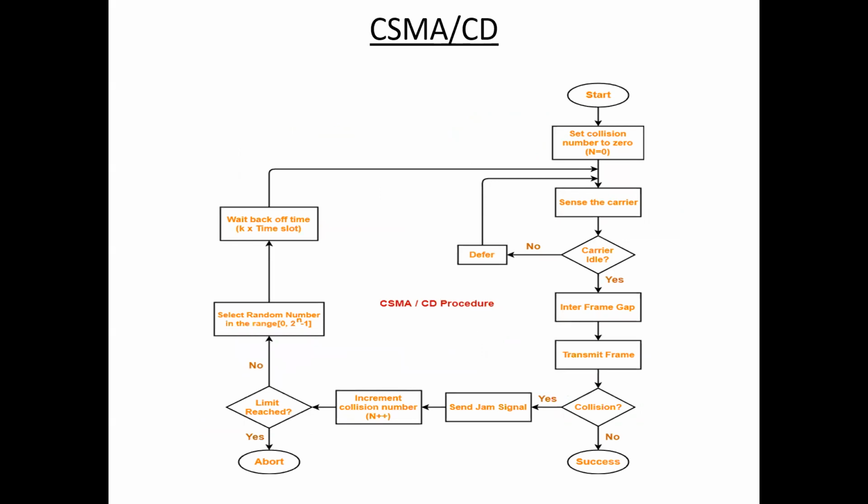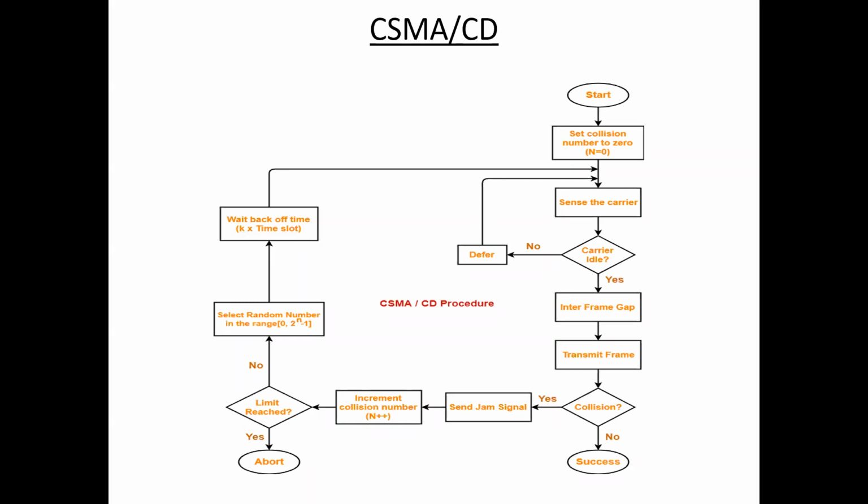Next one, CSMA/CD. Carrier sense multiple access with collision detection. So carrier sense multiple access with collision detection is a network protocol for carrier transmission that operates in the medium access control layer, that is the MAC sublayer. Here CSMA/CD senses whether the shared channel for transmission is busy or not and defers transmission until the channel is free.